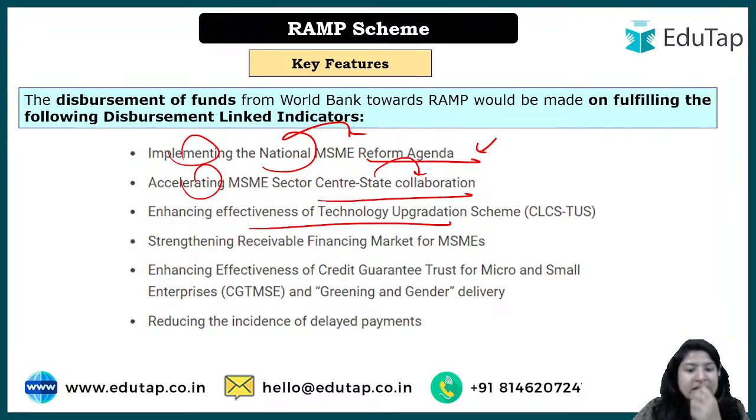Quality products, right? Strengthening the receivable financing market, as we said that if there is some delay in financing, the scheme will check upon that, and all these things will be done, right? Enhancing effectiveness of the credit guarantee trust.